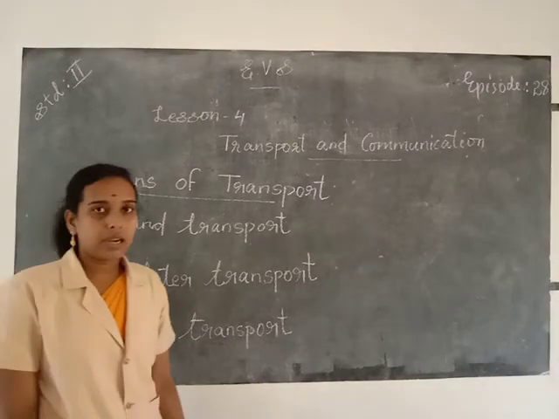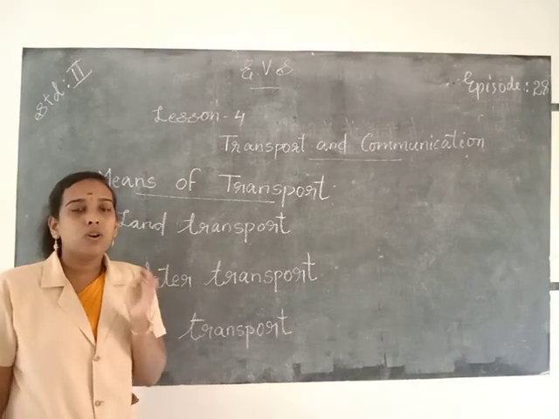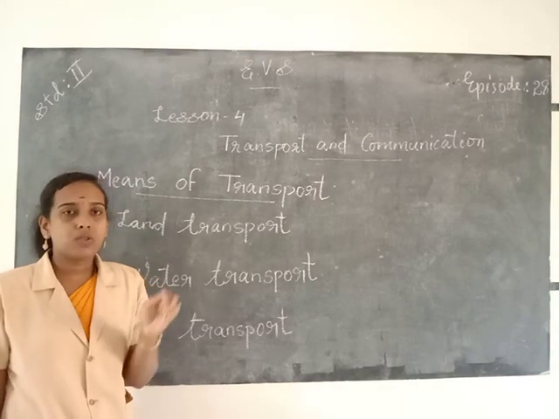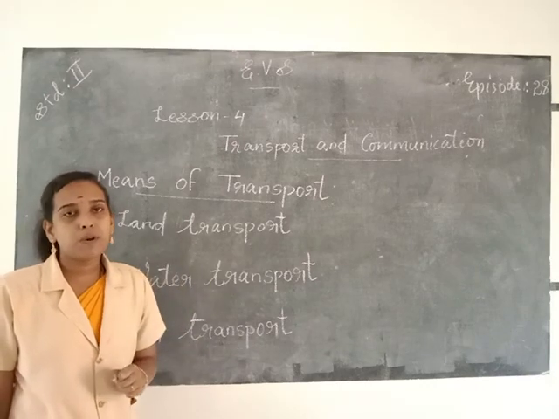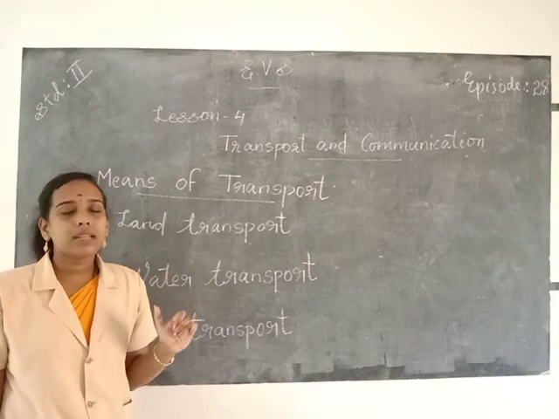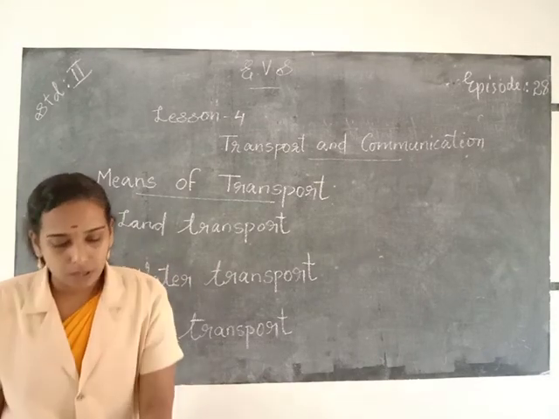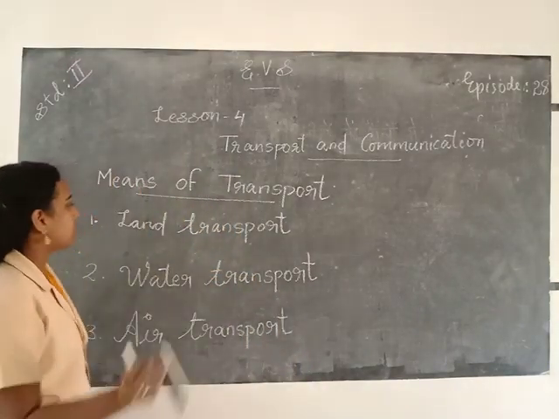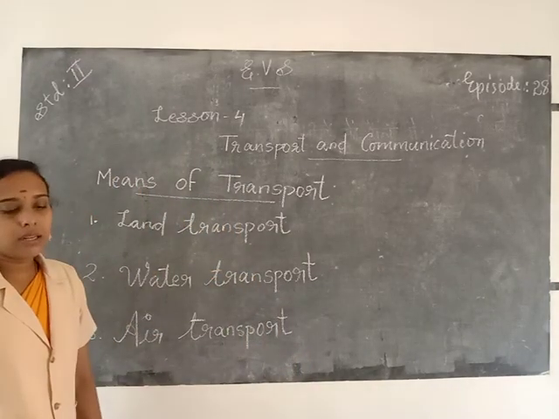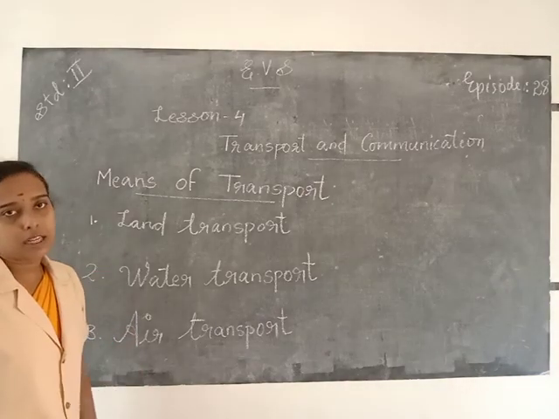So transportation means movement of goods from one place to another. There are three main means of transport, and they are land transport, water transport, and air transport. Let's see what the characteristics of land transport, water transport, and air transport are. The first means of transport is land transport.